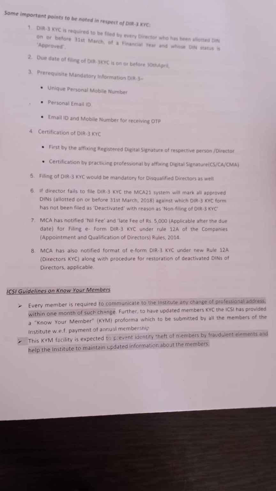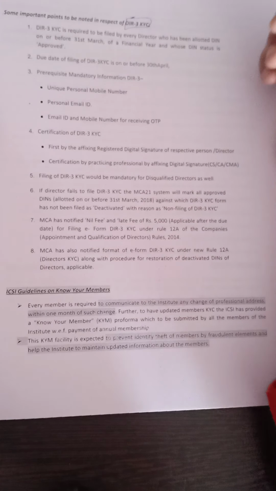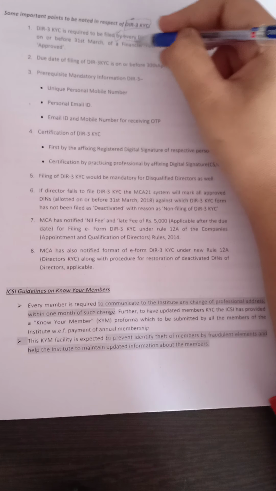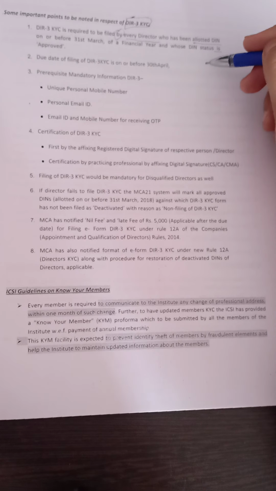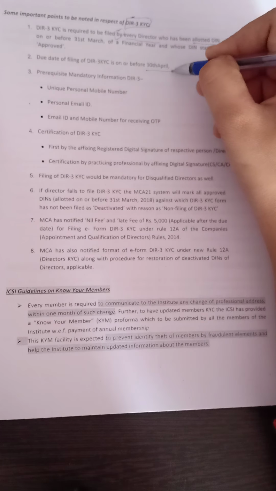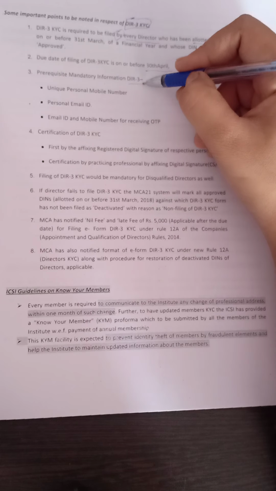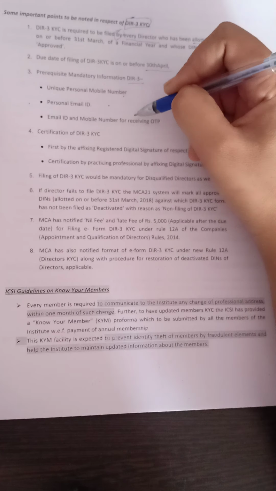Now we have some points to be noted in respect of DIR-3 KYC. DIR-3 KYC is required to be filed by every director who has been allotted a DIN on or before 31st March of a financial year and whose DIN status is approved. The due date for filing DIR-3 KYC is on or before 30th April. Prerequisite mandatory information: DIR-3 requires a personal unique mobile number, a personal email ID, and an email ID and mobile number for receiving OTP.